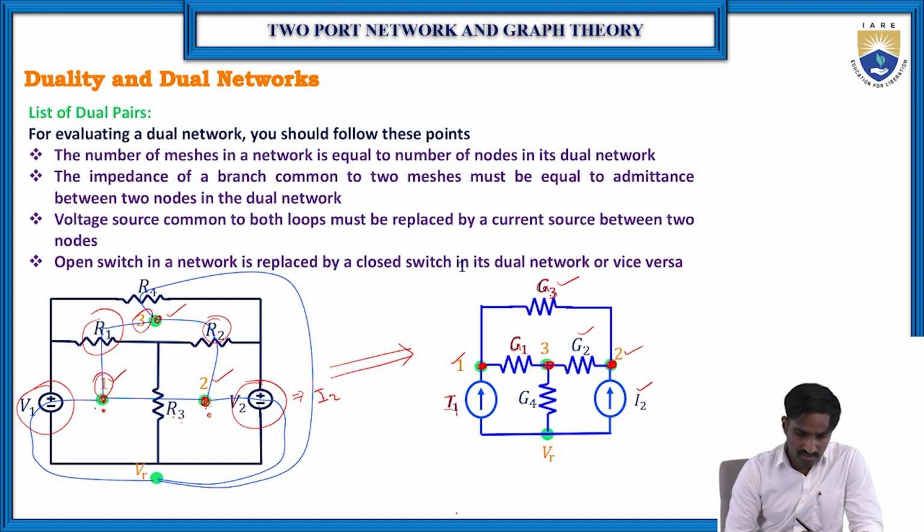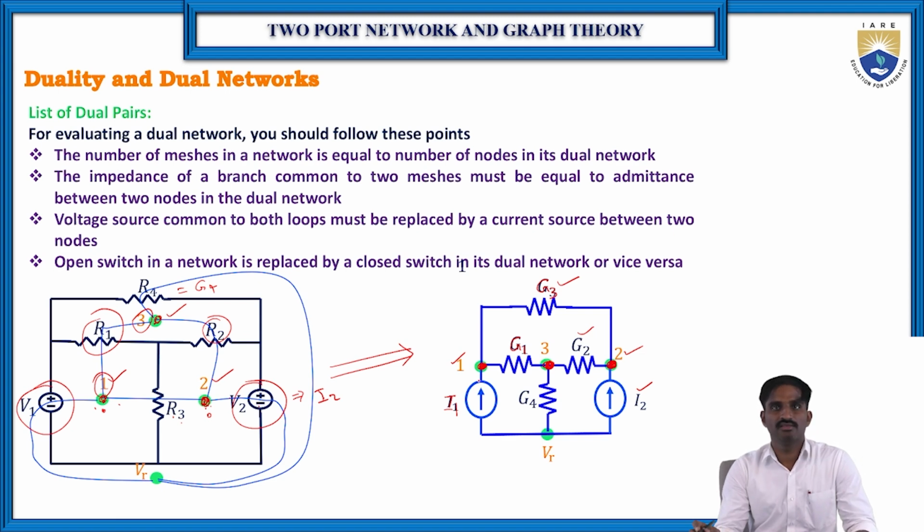Then there is R4. R4 belongs only to loop 3, which has no relation with loop 1 and loop 2. So R4 means here G4 must be connected to node 3 only. That's what you can see here: G4 connected to node 3 only. So this is how we can apply the duality.